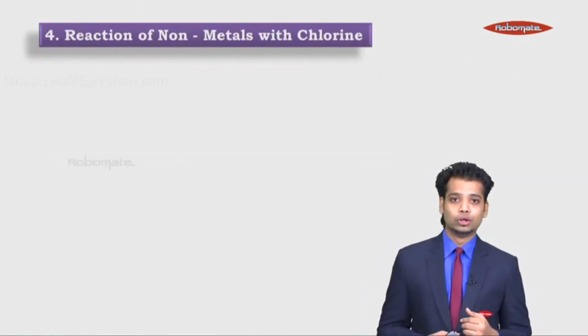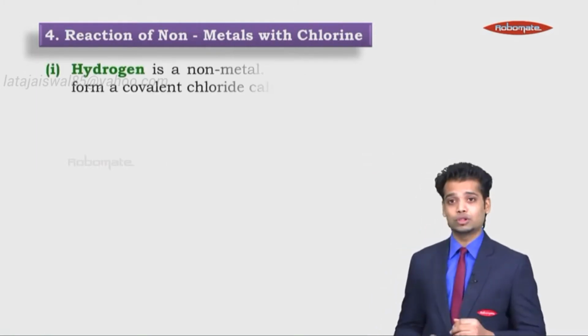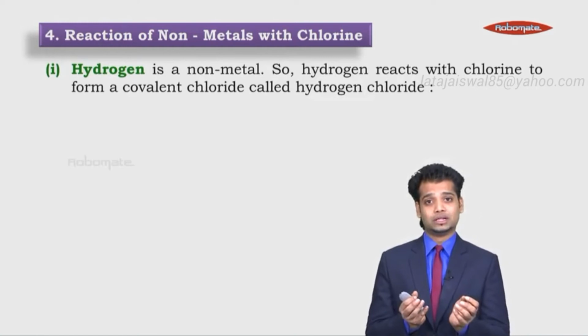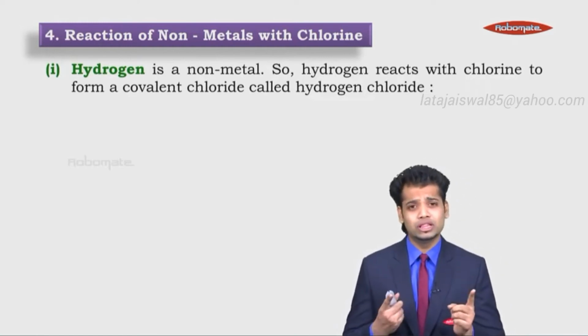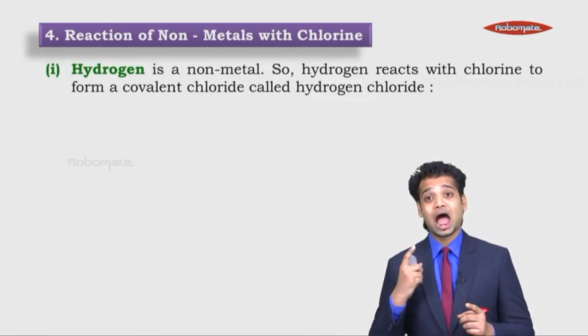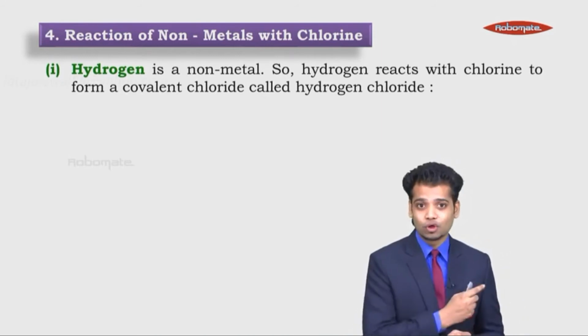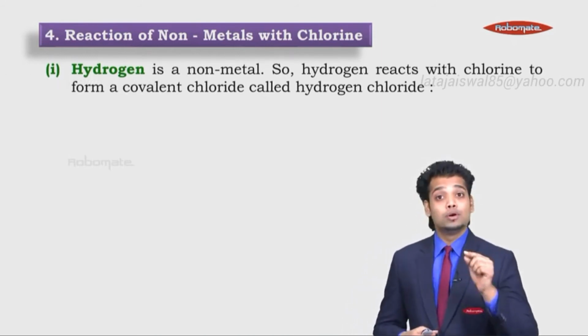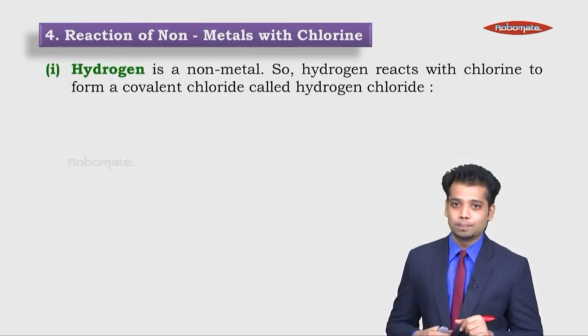Let's see whether they react with hydrogen or chlorine. Non-metals do react with chlorine, and they do so very simply. Hydrogen is a non-metal. So hydrogen and chlorine, they should not react. But hydrogen is a positive non-metal. So it reacts with chlorine to form HCl. But over here, it forms a covalent compound.